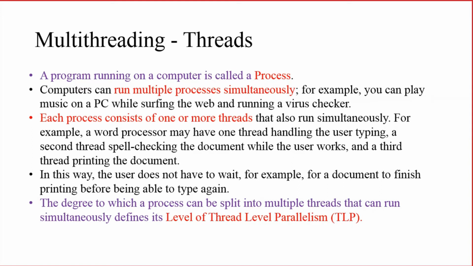So if the process can be split up into more threads which can run almost simultaneously, we say that the thread level parallelism is more. Previously, we have seen instruction level parallelism in the case of superscalar or out of order processors. Here, we are talking about thread level parallelism in the case of multi-threading architecture.